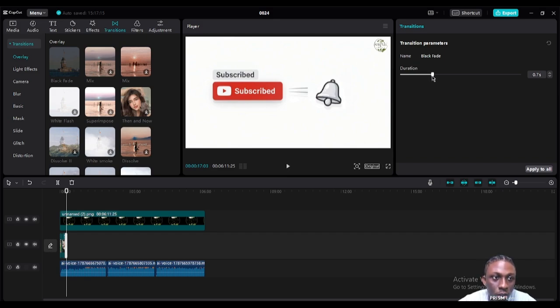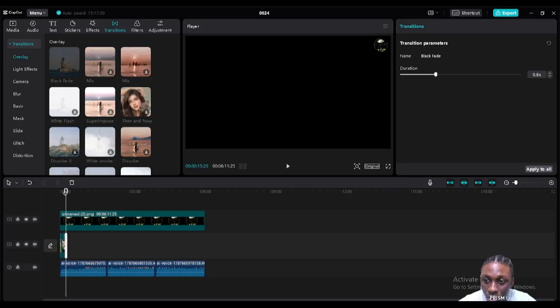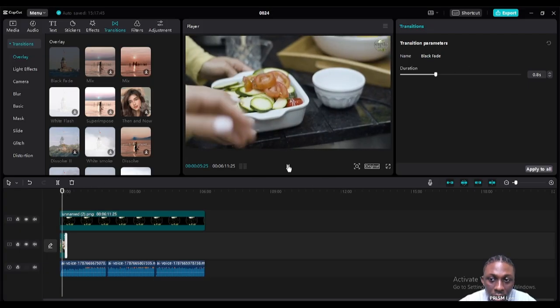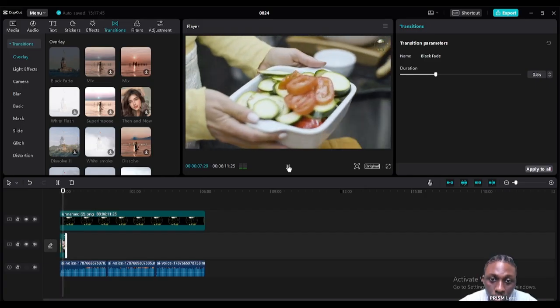If you don't want it to be that fast, or you want it to be slower, you can just come here and adjust the seconds. Like I said, I'll give you a link to download the free CapCut, so you won't have to worry about paying for so many other things on CapCut.